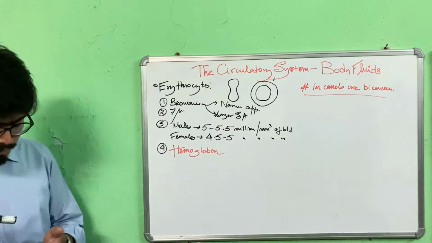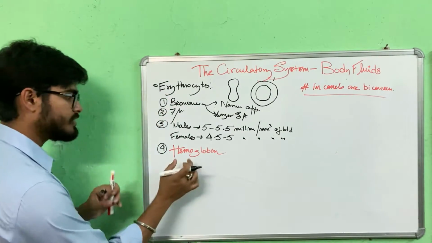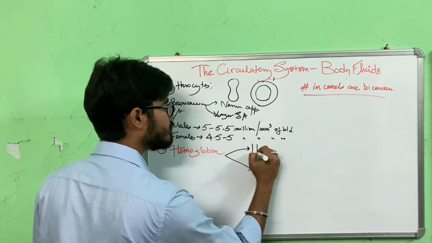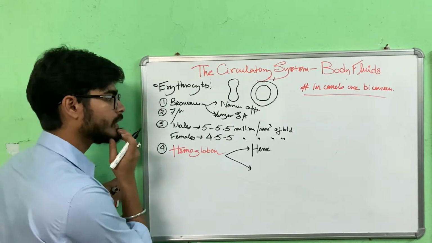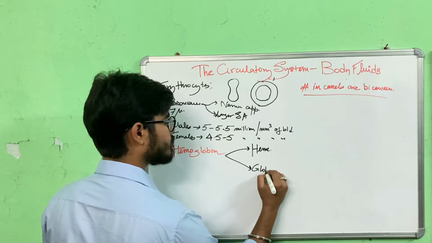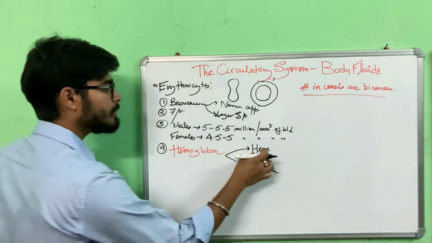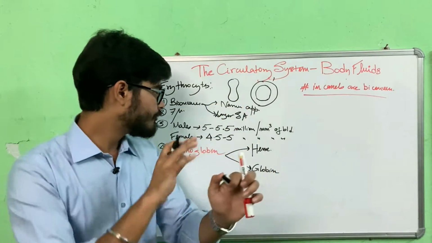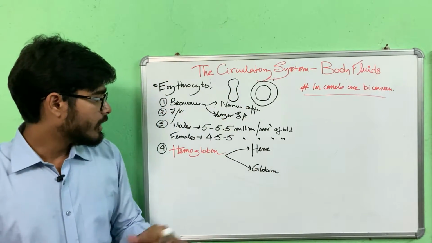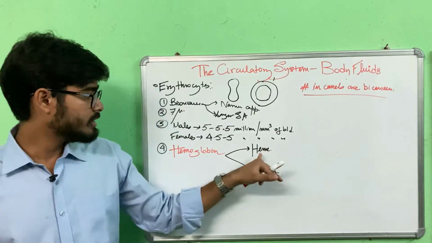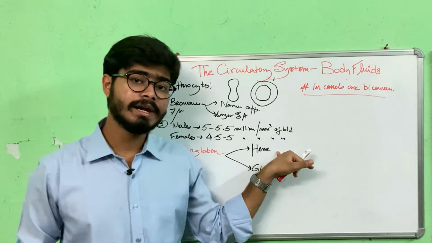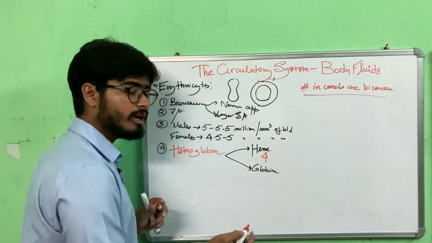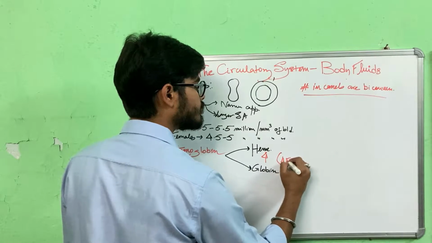Now hemoglobin is composed of two parts. If we break hemoglobin, what will we get? First is its heme part, and next we have the globin part. The heme part, you do not need to know much about it. It's made up of 4 tetrapyrrole rings, porphyrin, which contains iron. To this heme part iron is attached, and in each hemoglobin molecule we have 4 heme parts. So we have 4 iron molecules attached to it.